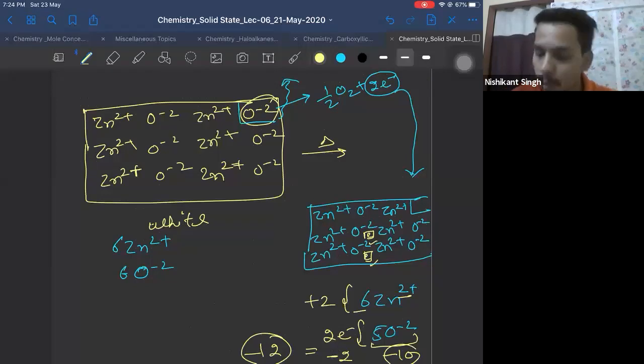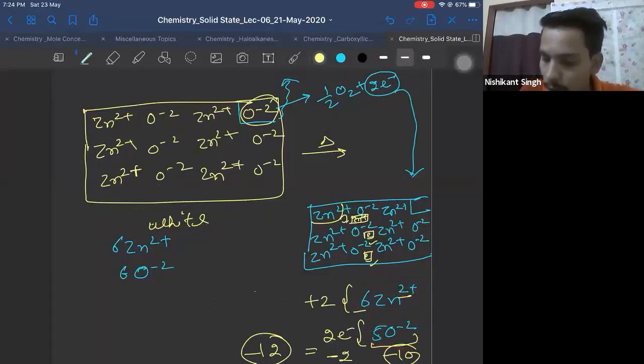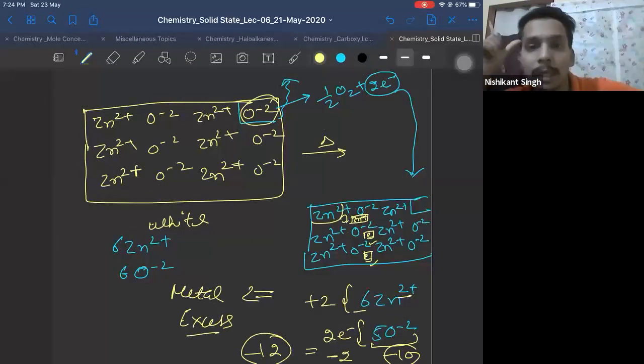Also, one of the zinc 2 plus ions will move to an interstitial site. Okay. Now this solid is electrically neutral. There is a defect. What is the defect? How many metal ions do you have? 6. How many non-metal do you have? 5. So now it becomes an example of what? Metal excess. It becomes an example of metal excess.